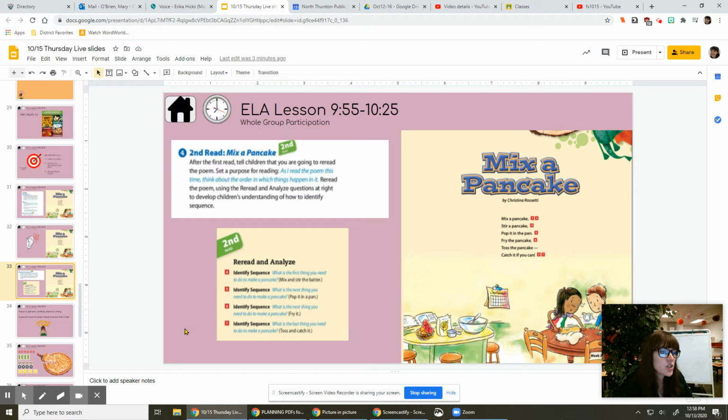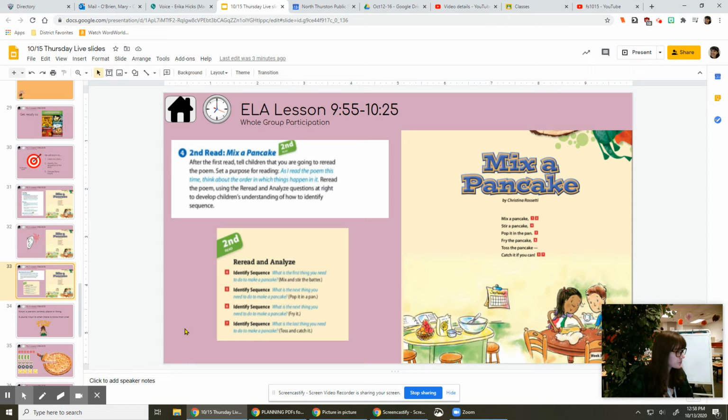Mix a pancake, stir a pancake, pop it in the pan. Fry the pancake, toss the pancake, catch it if you can. Did you hear any rhyming words in there? Pan, can. Those two words rhyme.